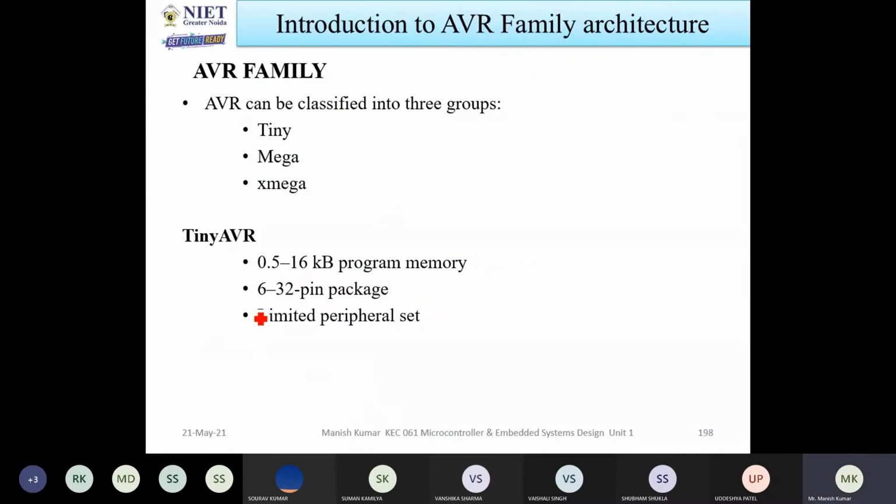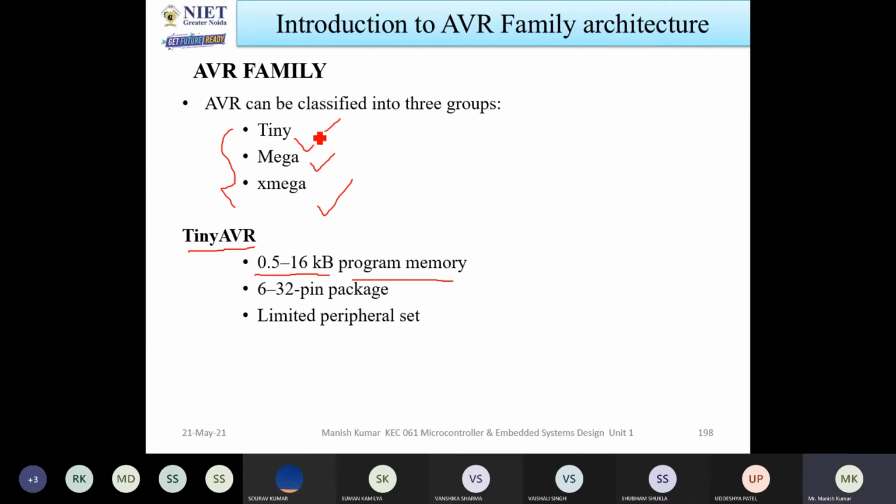Now in this family, there are mainly three types of AVR. So AVR is classified into three groups: tiny, mega and XMega groups. There are several features of all these three groups. Now if you consider tiny AVR, it has 0.5 to 16 kilobytes of program memory.